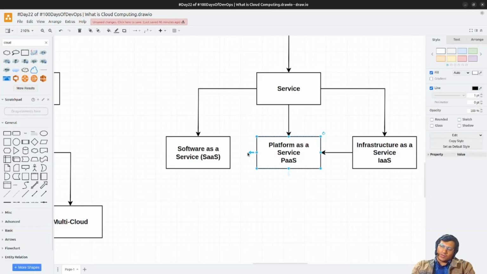Suppose you don't even want to develop your application.